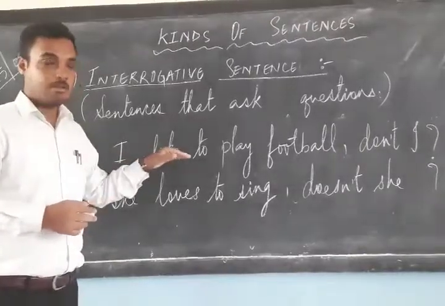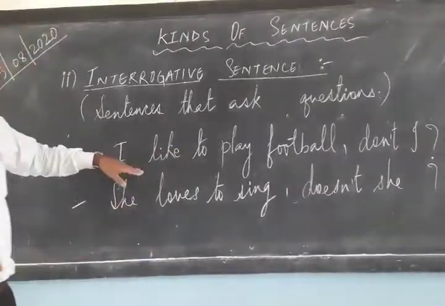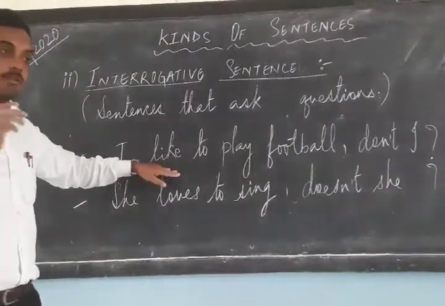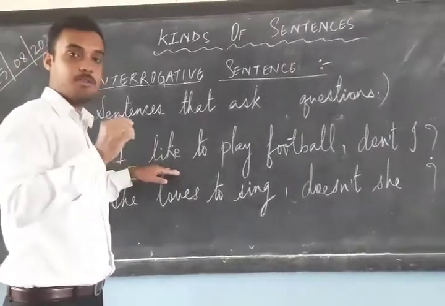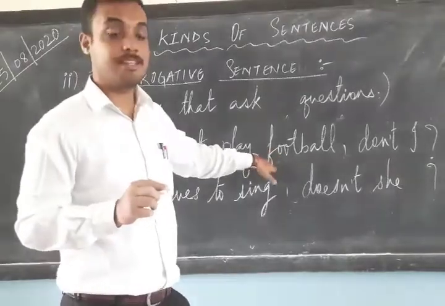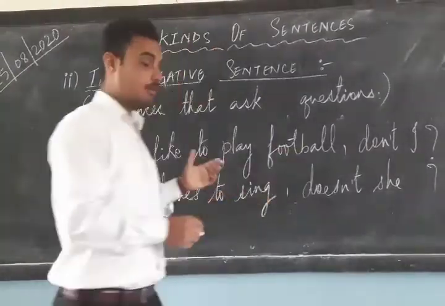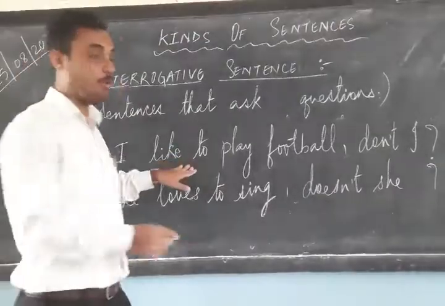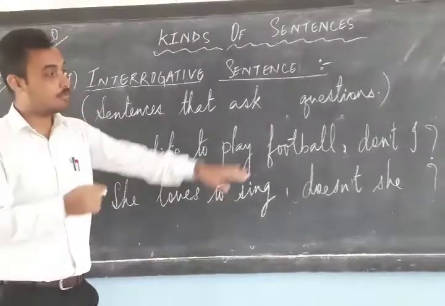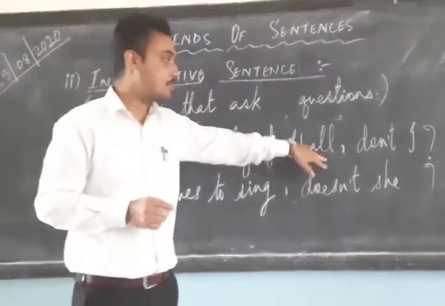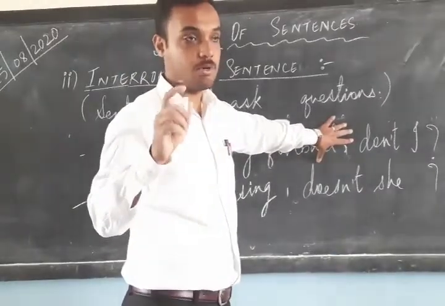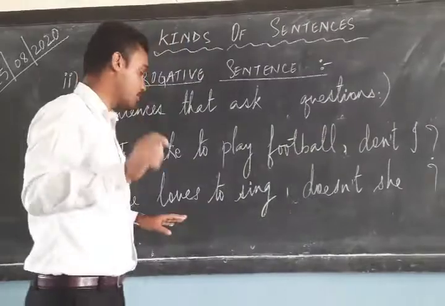I have written two examples for tag question. The first example is, I like to play football. Now over here I am making a declarative sentence. I am declaring that I like to play football. Now I have to add a question tag to this sentence. What will be my question tag? I like to play football, put a comma, don't I? Question mark. That is known as a question tag, and that is the proper place for a question tag. It will be always added at the last because question tags are also used to ask questions.